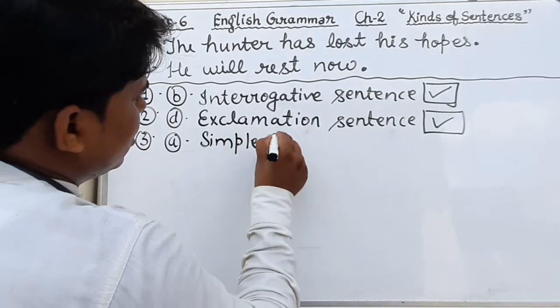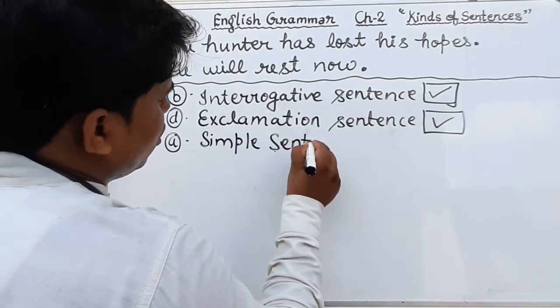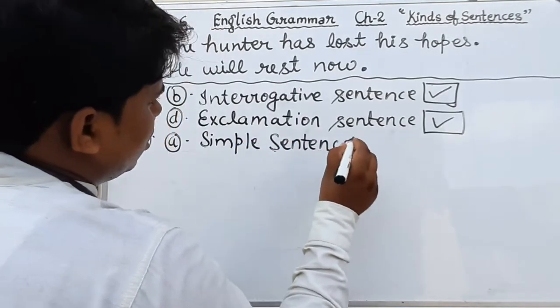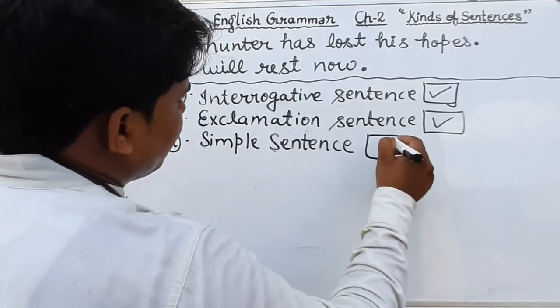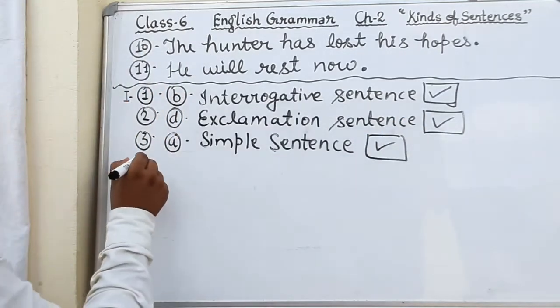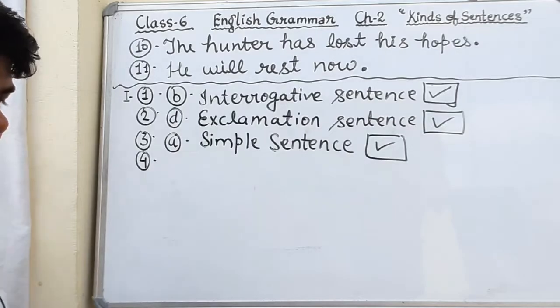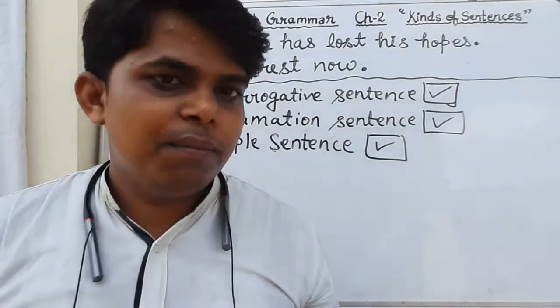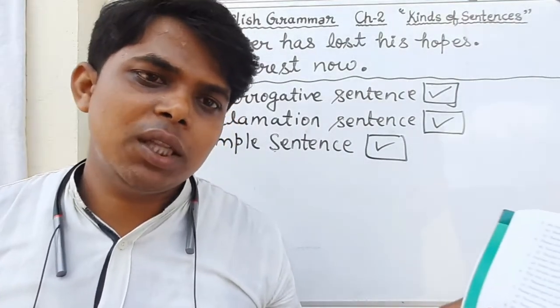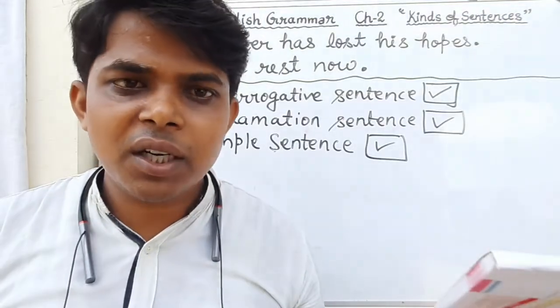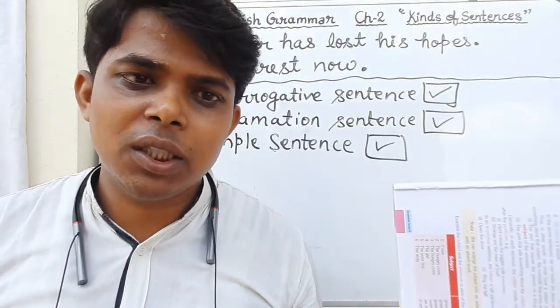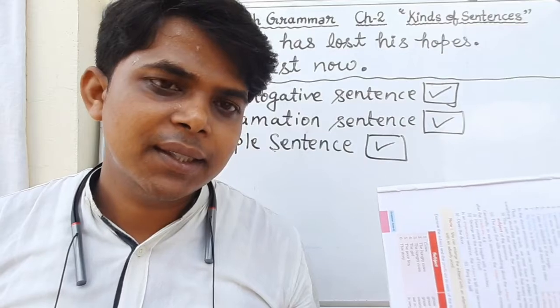Okay students, you will also tick in your book in front of the option simple sentence. And now question number 4. Please. Here the word please is used in the beginning. So what kind of sentence? Where do we find the word please? In which kind of sentence?